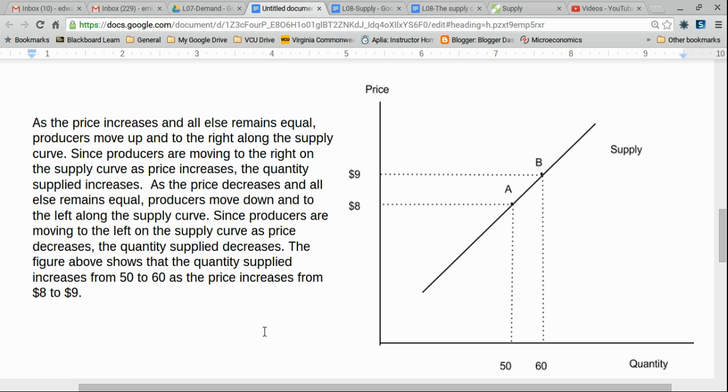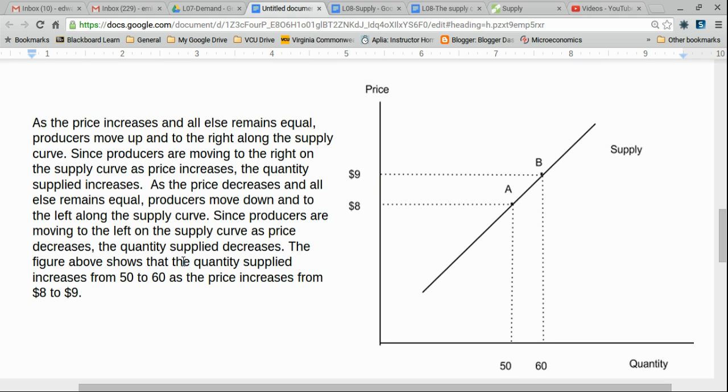As price increases and all else remains constant, producers move up and to the right along the supply curve. Since producers are moving up and to the right, the quantity supplied increases. As price decreases and all else remains constant, producers move down and to the left along the supply curve. Since producers are moving to the left on the supply curve as price decreases, the quantity supplied decreases.